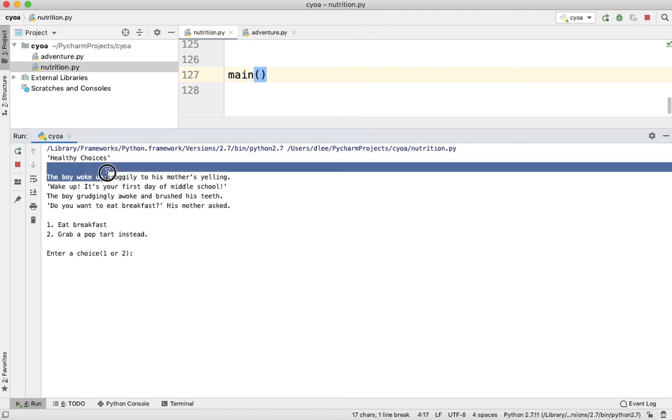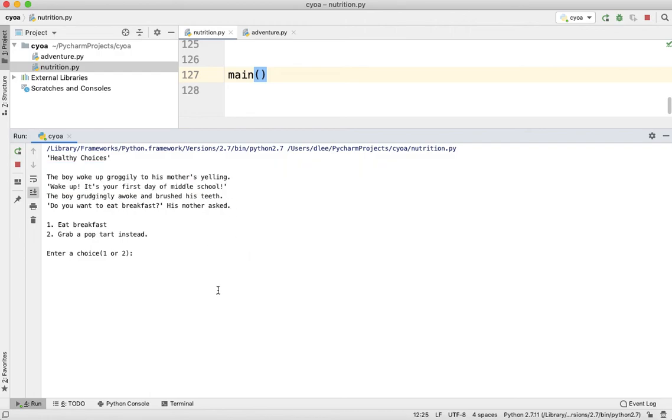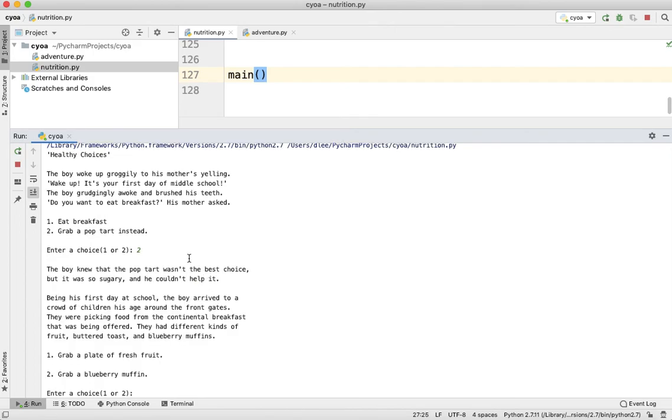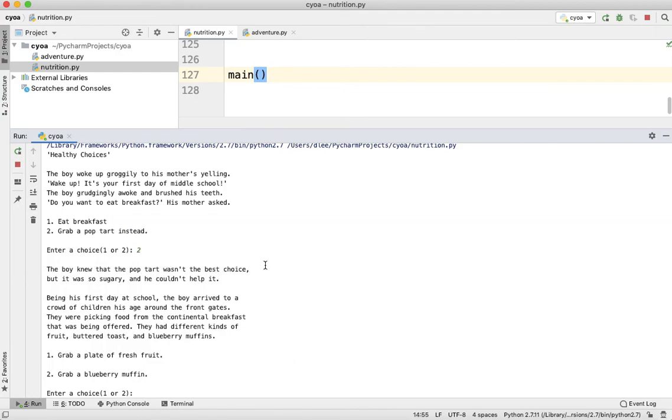The boy woke up groggily to his mother's yelling, "Wake up, it's your first day of middle school." The boy grudgingly awoke and brushed his teeth. "Do you want to eat breakfast?" his mother asked. Now you could either choose to eat breakfast or grab a Pop-Tart instead, and so I'm going to go ahead and grab a Pop-Tart and choose 2. The boy knew that the Pop-Tart wasn't the best choice, but it was so sugary he couldn't help it.